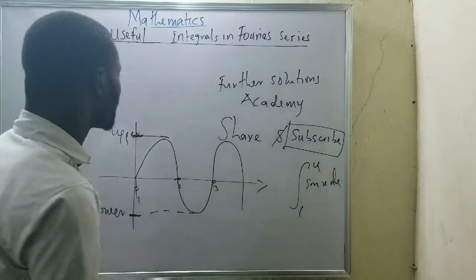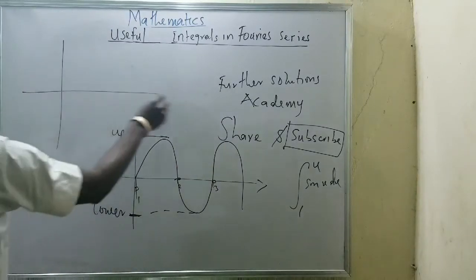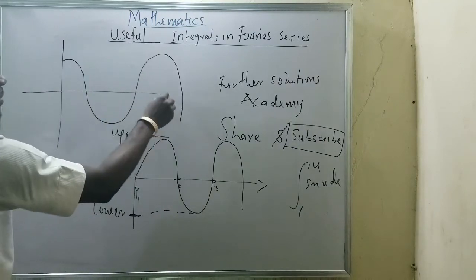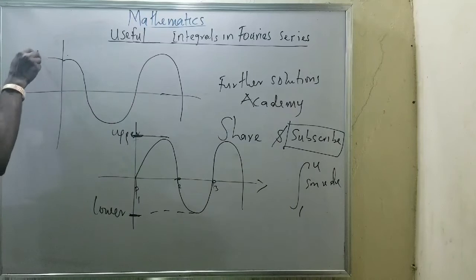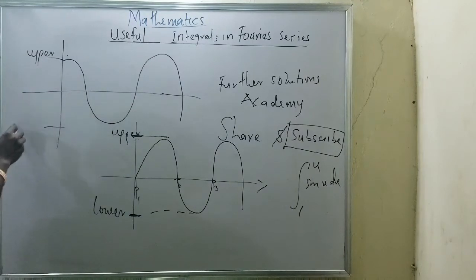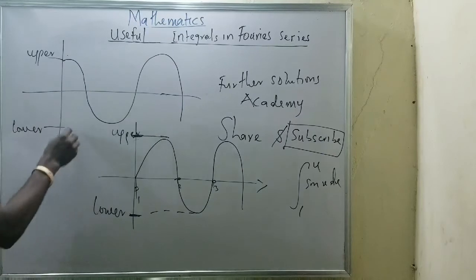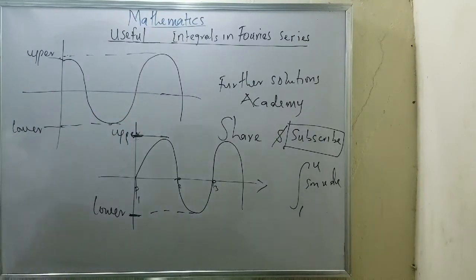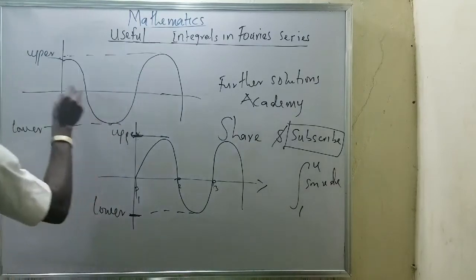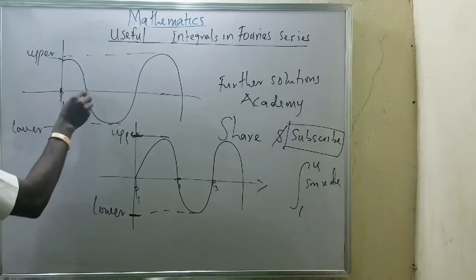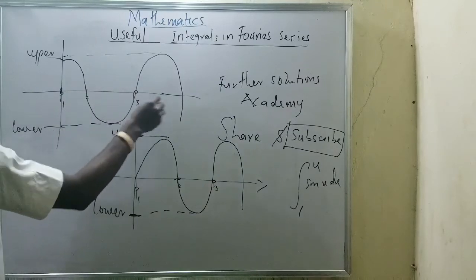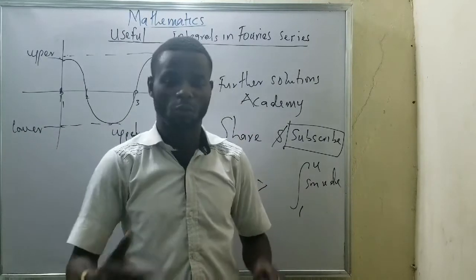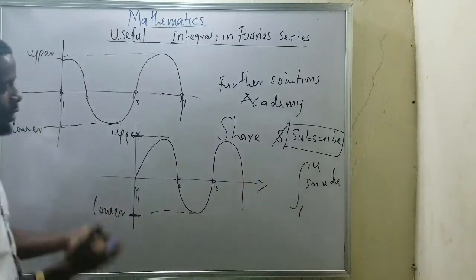That's what I'm working on, Fourier series. When it is my cos function, it will also be like this. It means I have my upper limit and I have my lower limit. That is what Fourier series is talking about. We'll be talking about the first period. This is the first period, then period 1, period 2, period 3, period 4, and so on and so forth, depending on the movement you are working on. That's what we are to work on.